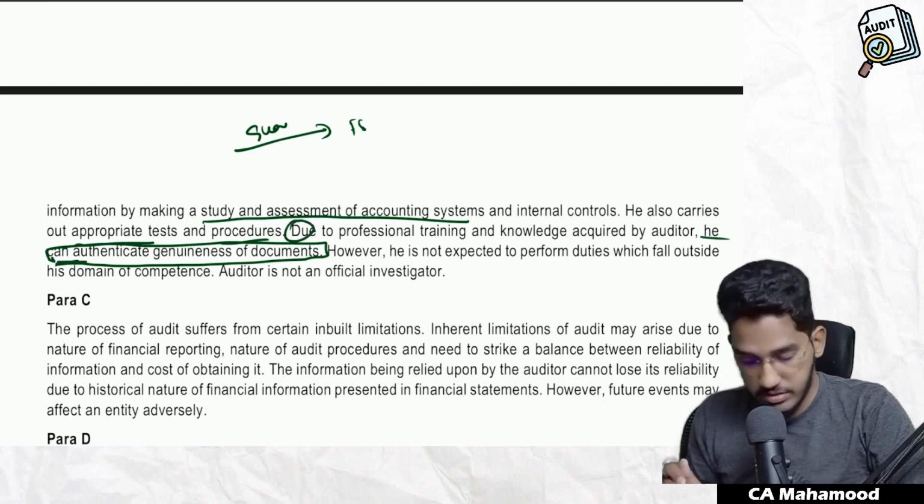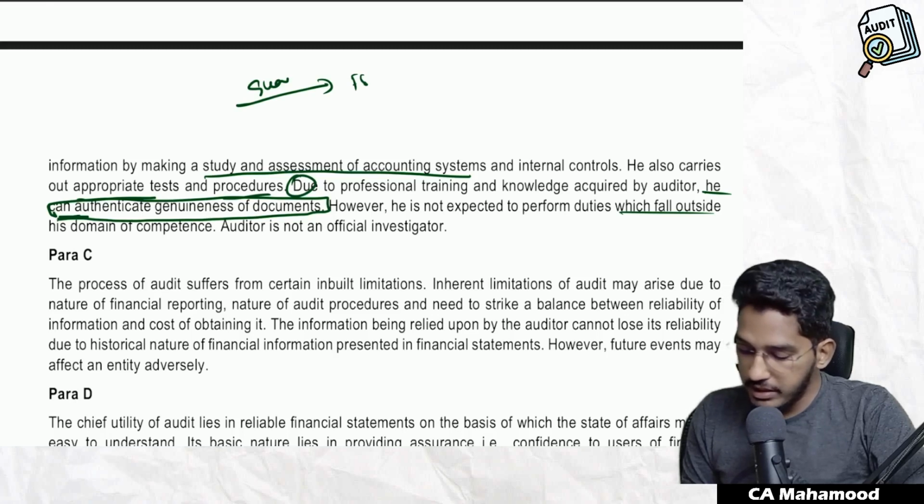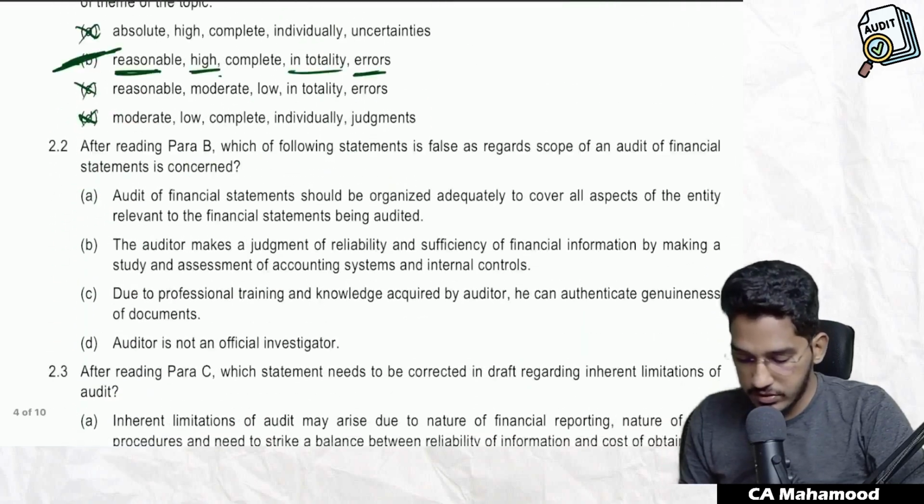This statement is false. However, he is not expected to perform duties which fall outside of the competence. Yes, this I agree with it. And auditor is not an official investigator. Everything I agree. What is a wrong statement? This is the wrong statement. Auditor can't authenticate. Auditor can't comment about. Auditor can't give guarantee regarding genuineness of the financial statements.